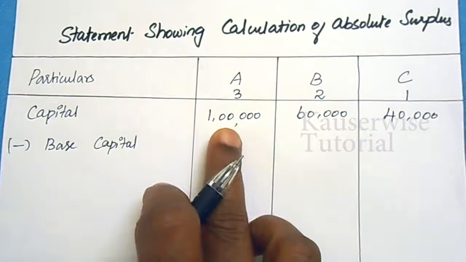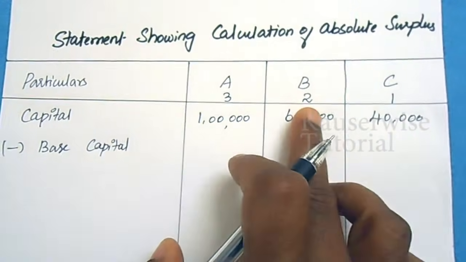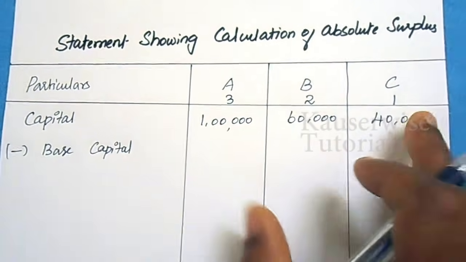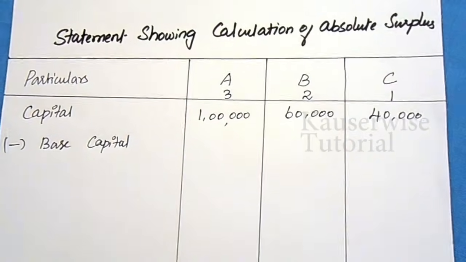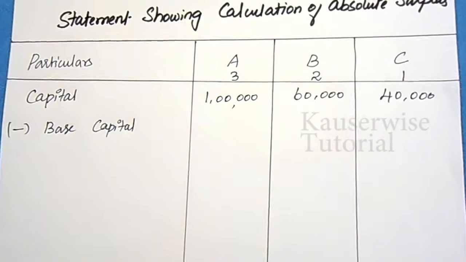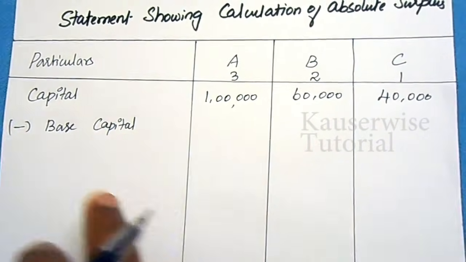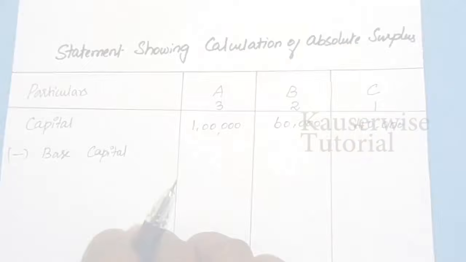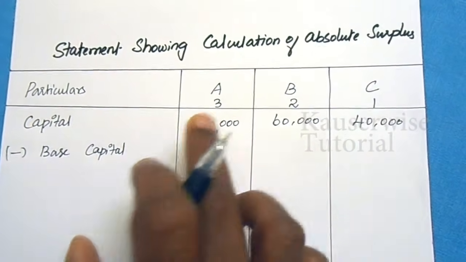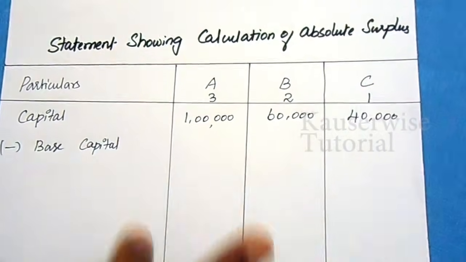Here you need to take the partners' capital separately and divide by their respective profit sharing ratio, and you will find some amounts. After that, find whose amount is the least value, and that will be taken as the base capital. After finding the least amount, you need to multiply the base capital with the respective profit sharing ratio. So let us see the calculation.